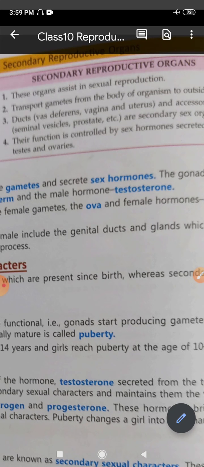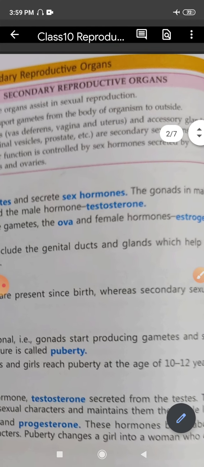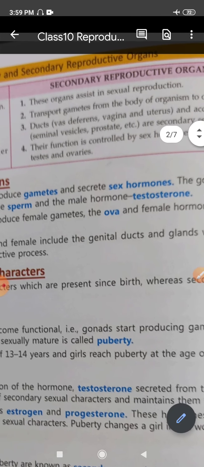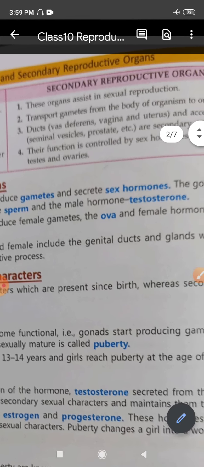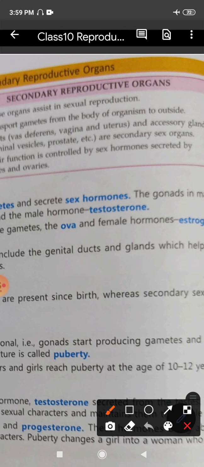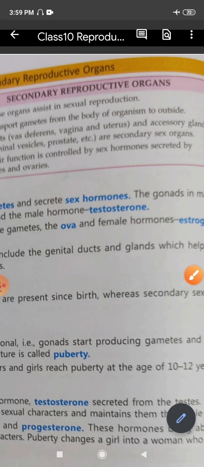So again you see that these secondary reproductive organs are assisting the sexual reproduction to take place, right? They help in the transportation of gametes from the body of the organism to the outside.